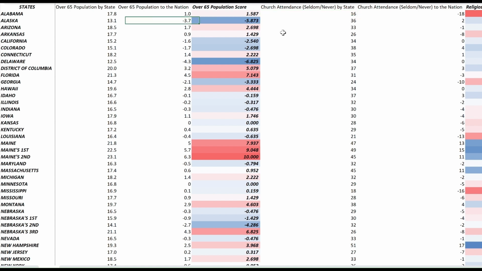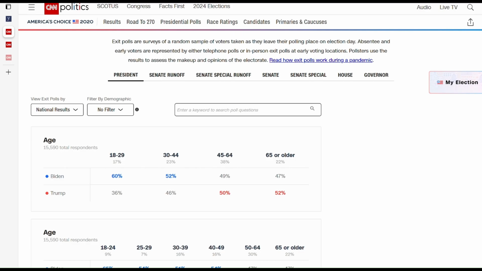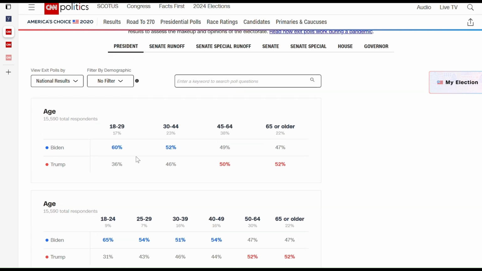So let's start off with the over 65 population score. Of course, whether the state population is old or young plays a big role in whether the state is Democrat or Republican. This is simply explainable here in the CNN 2020 exit polls. You see that 18 to 29 year olds and 30 to 44 year olds tend to vote in favor of Democrats. They tend to be more progressive, more liberal, more forward-looking, so the message of hope of the Democratic Party may resonate with young people.